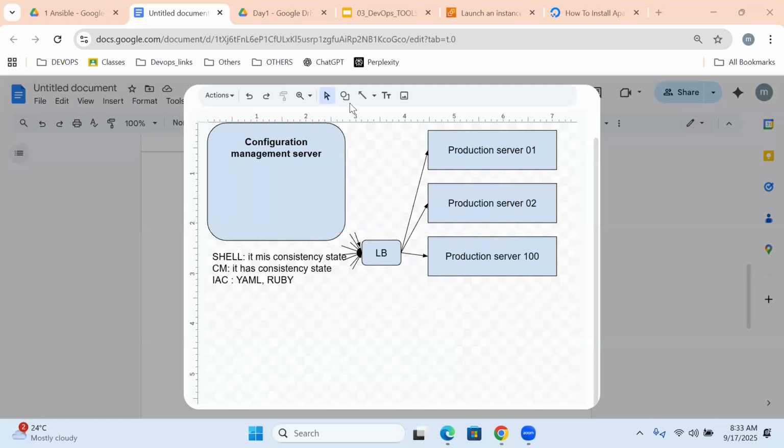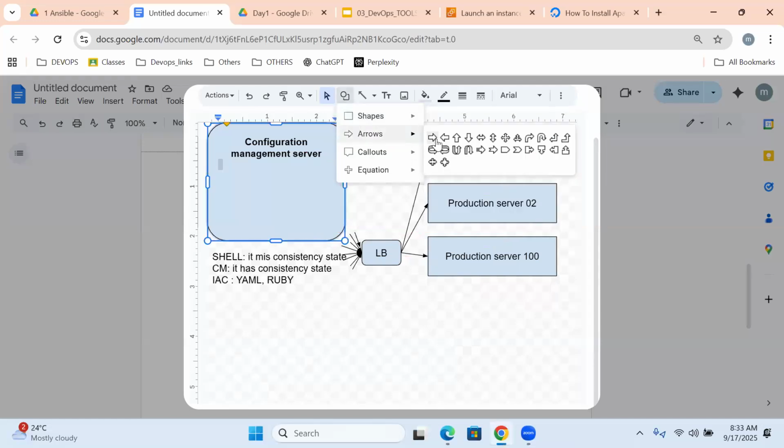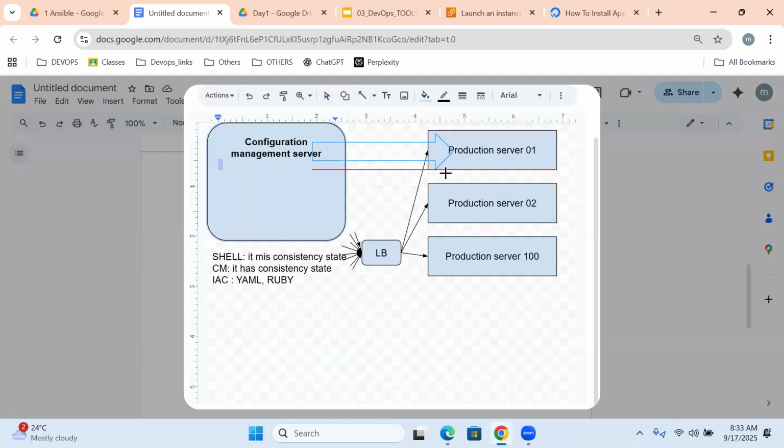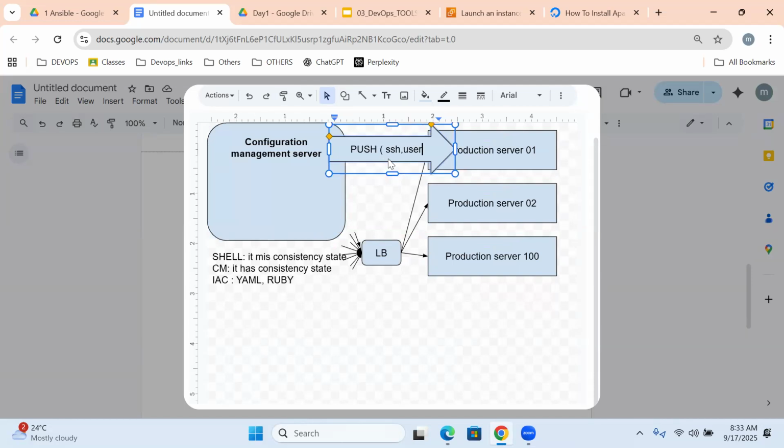If the CM server communicates with production servers, meaning node servers, this model we call a push model. How do we implement it? One SSH and one user is more than enough to establish communication from the CM server to the production servers.